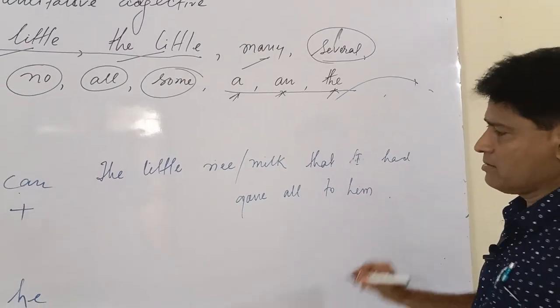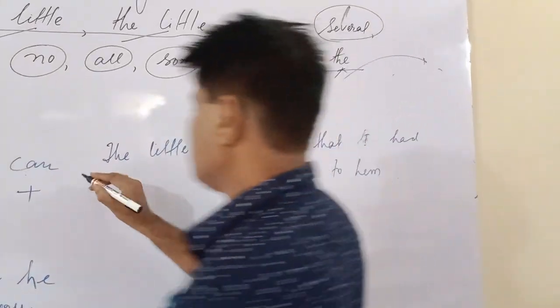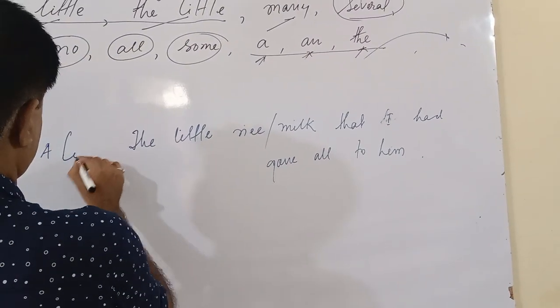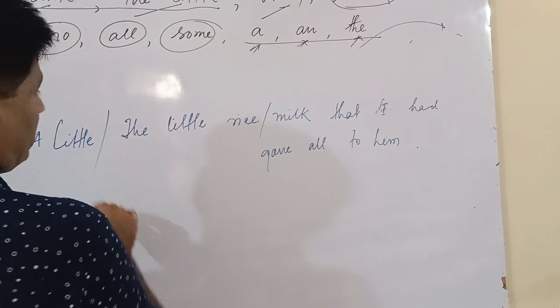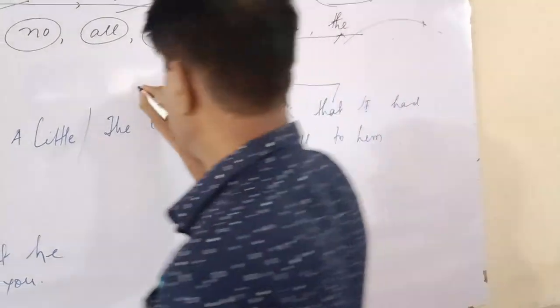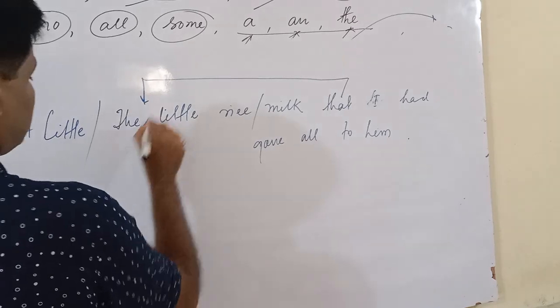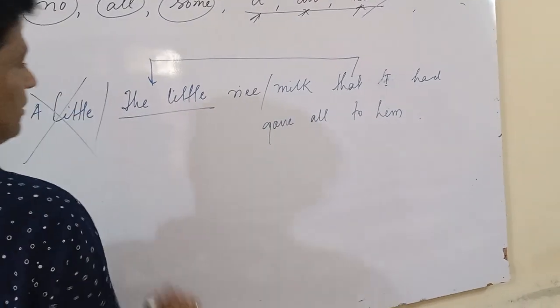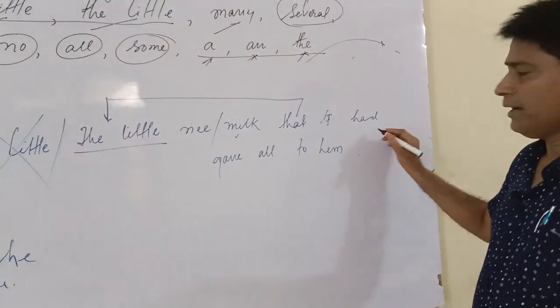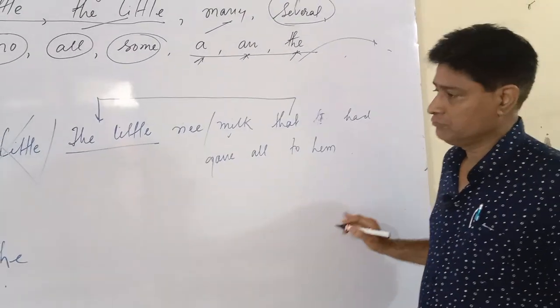In this sentence, the little or a little, which one are you going to use? Here, that defines a clause. In that condition, you have to use the little, not a little. The little rice or meal that I had gave all to him.